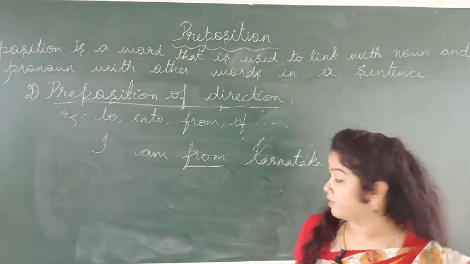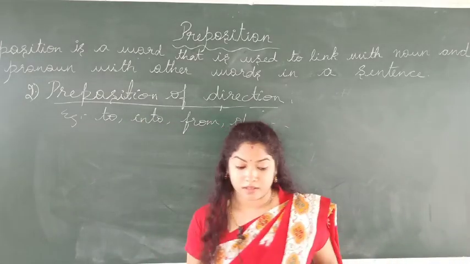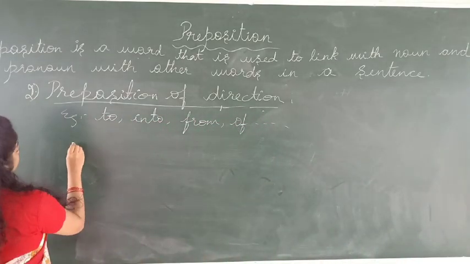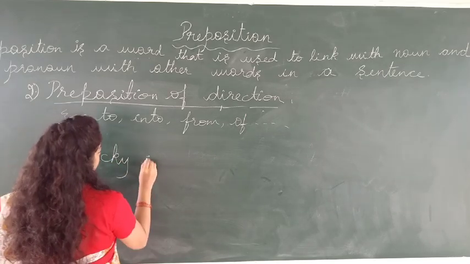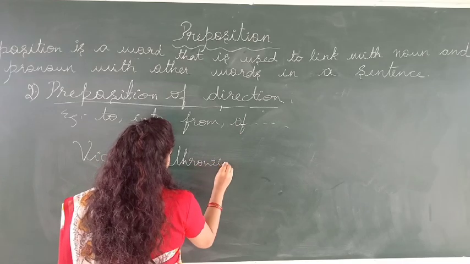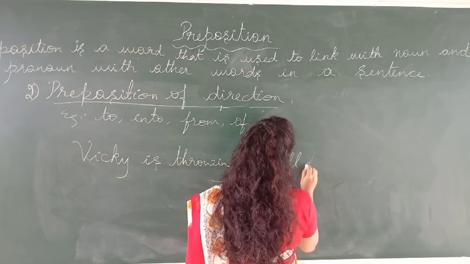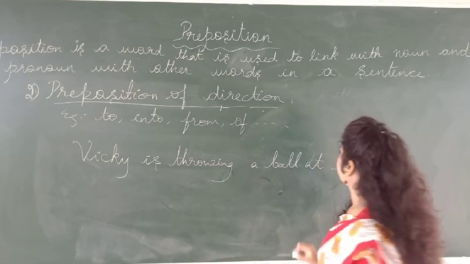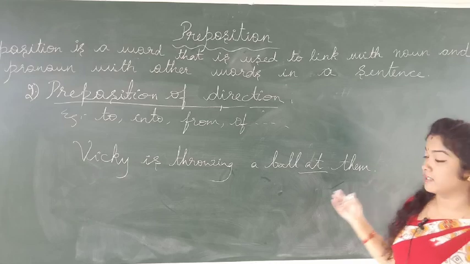Okay, I'll give you one more example. Like, Vicky is throwing a ball at them.